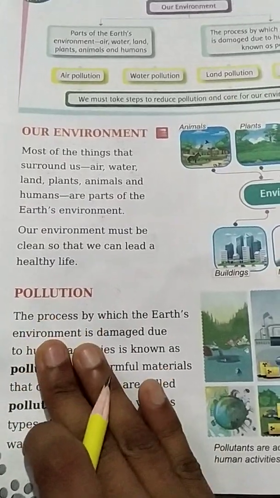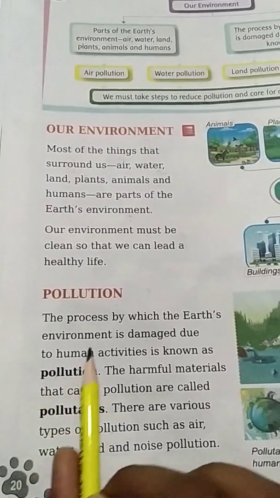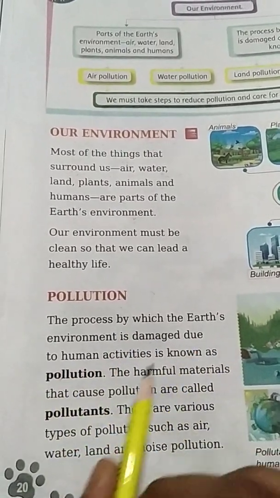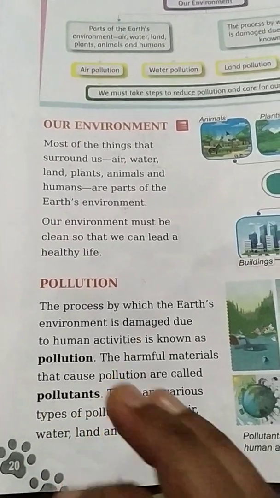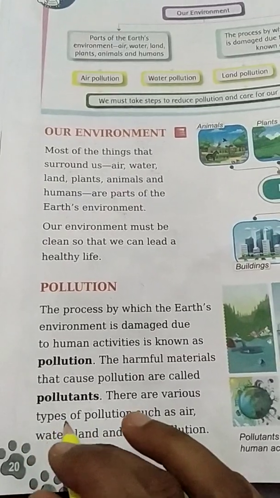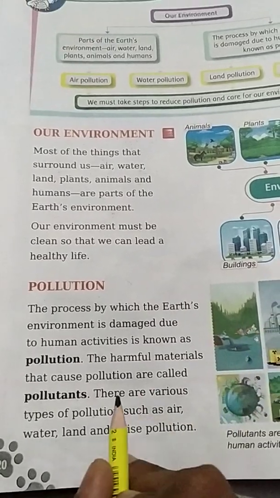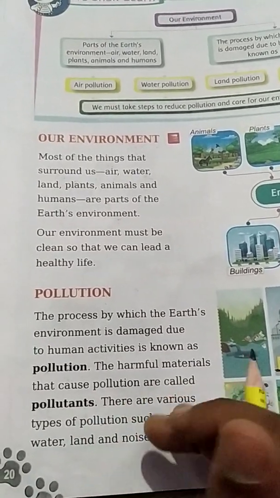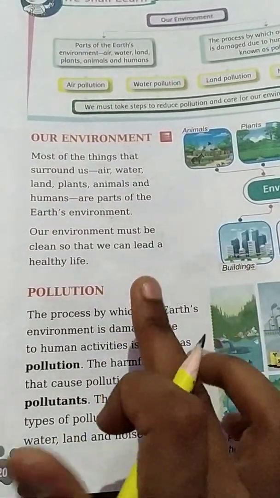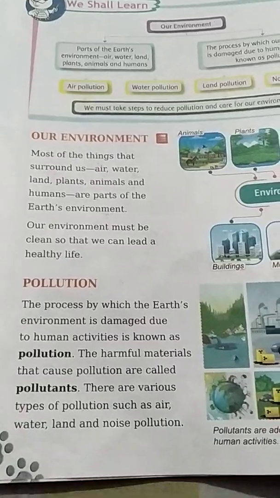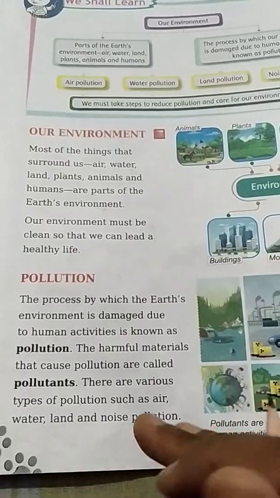Now, what are pollutants? See, pollution and pollutants. Pollution is the process by which the earth's environment is damaged. And what is a pollutant? Substances which are present in nature and cause pollution are called pollutants. Anything which makes our environment dirty is known as a pollutant. And the process by which our environment becomes dirty is known as pollution. So don't be confused between pollution and pollutants. Now there are many types of pollution like air pollution, water pollution and noise pollution.